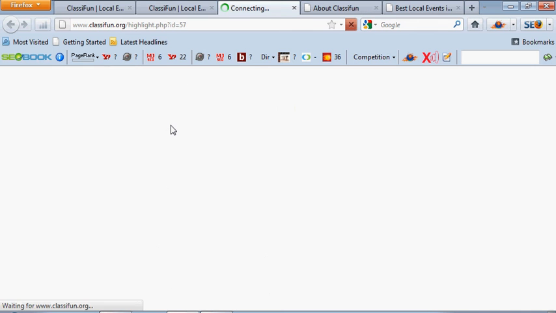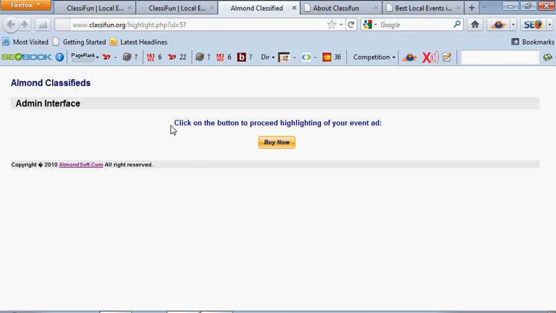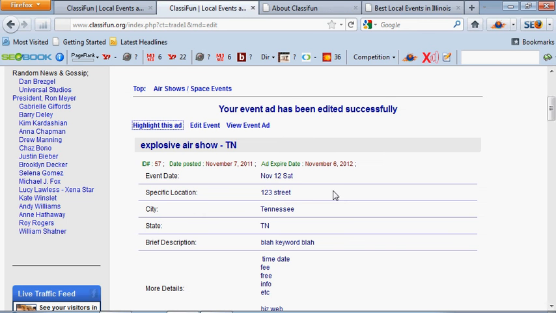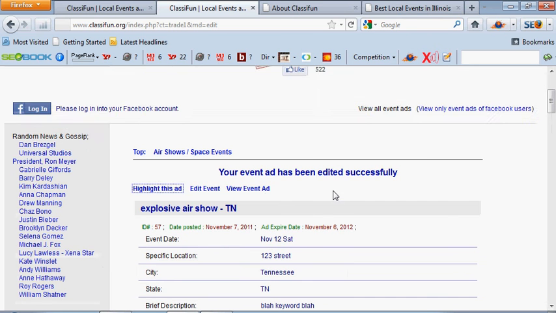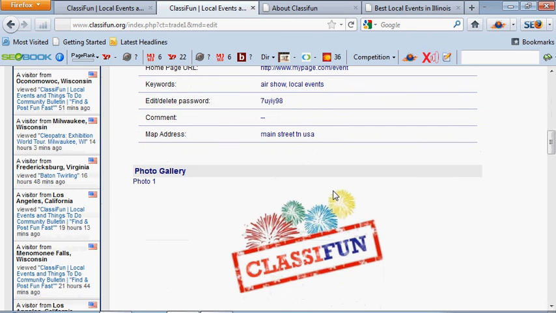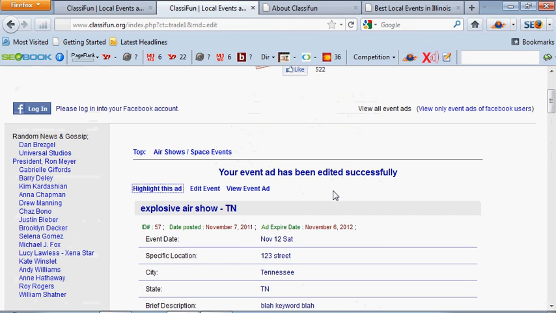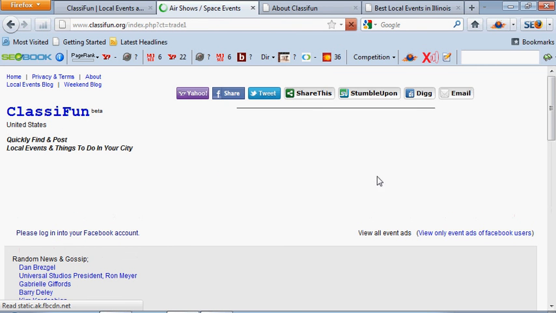Click that. What it's going to do is bring you to a page where you can purchase extra features, and then just enter your information and you're all set, and there's your ad. And then once you do that, we'll go to that category and then just view explosive air shows.